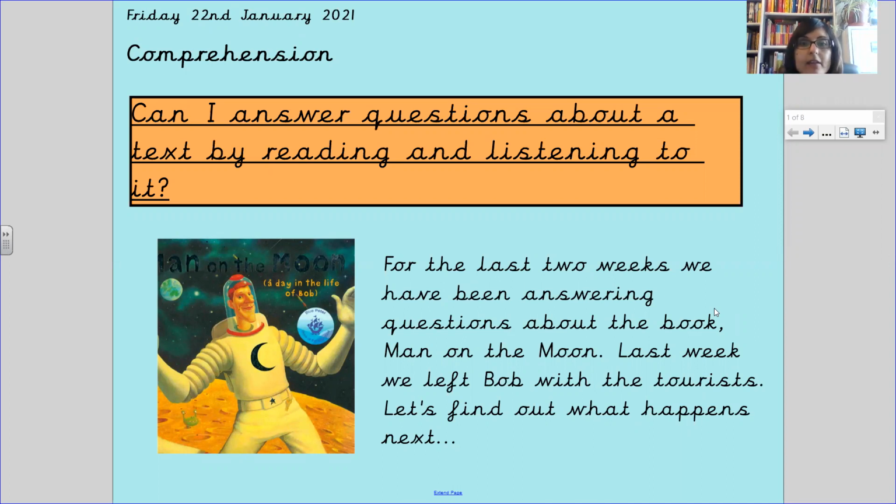Now, can I answer questions about a text by reading and listening to it? So we've been looking at the book Man on the Moon, A Day in the Life of Bob, and we've come to the end of our story. For the last 2 weeks, we've been answering questions about the book, and as we said, last week we left Bob with the tourists. Let's see what happens next.